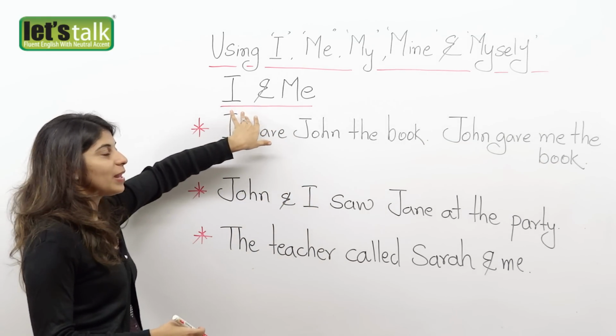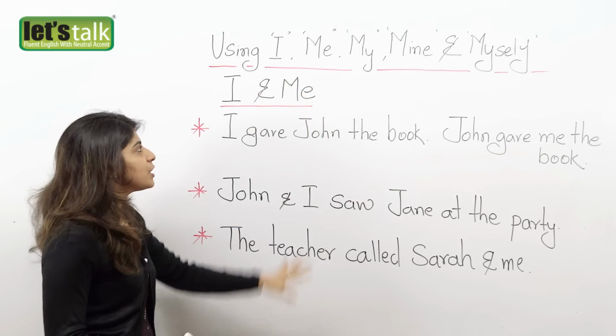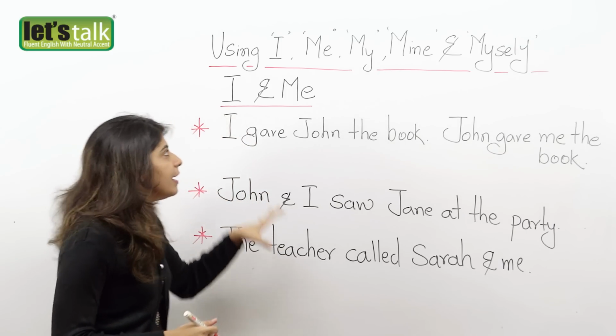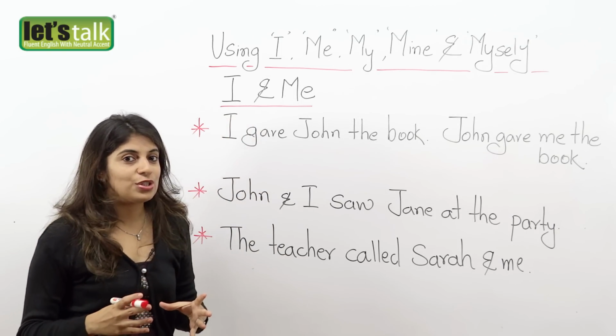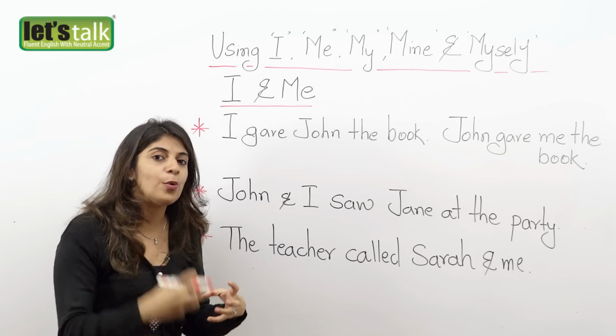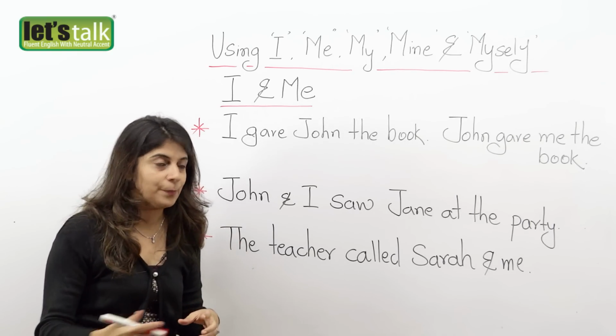So we're going to start with I and me. So let's first understand when do we use I. Now I is used as a subject, okay, when you are the person who is performing the action.